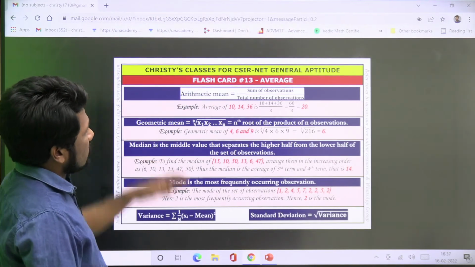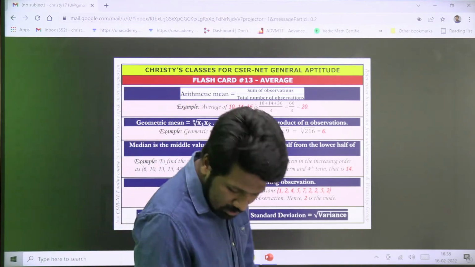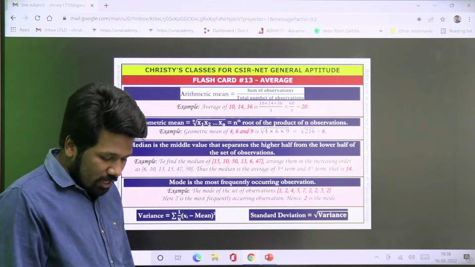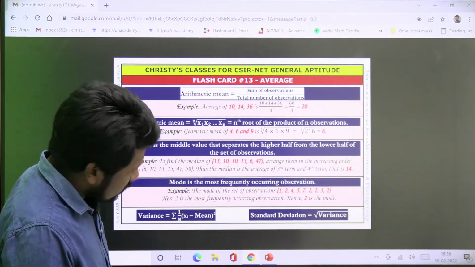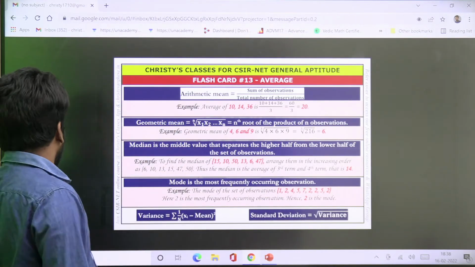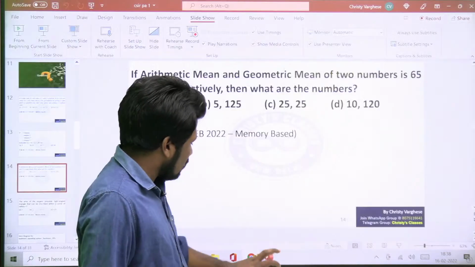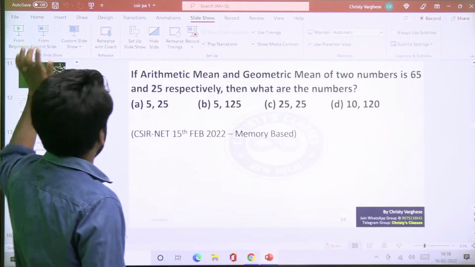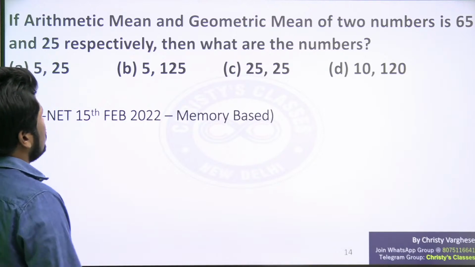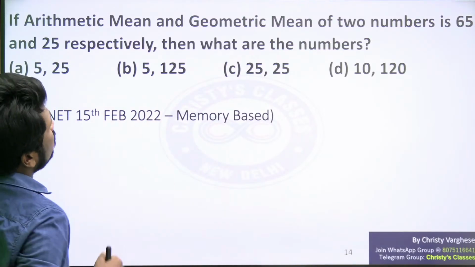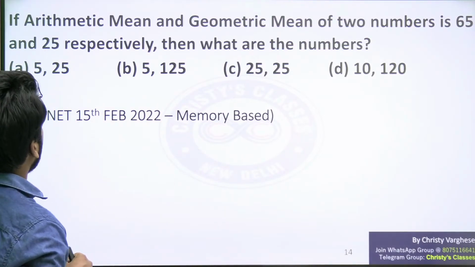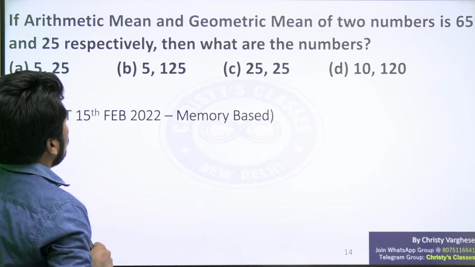Arithmetic mean, obviously all of you know it because in your subject part also you are still using it. So these two things are what is asked in this question. Geometric mean you have anyway learned in school days; in case you have forgotten, that is why I just reminded you. So the arithmetic mean and geometric mean of two numbers are 65 and 25 respectively. Then what are the numbers?